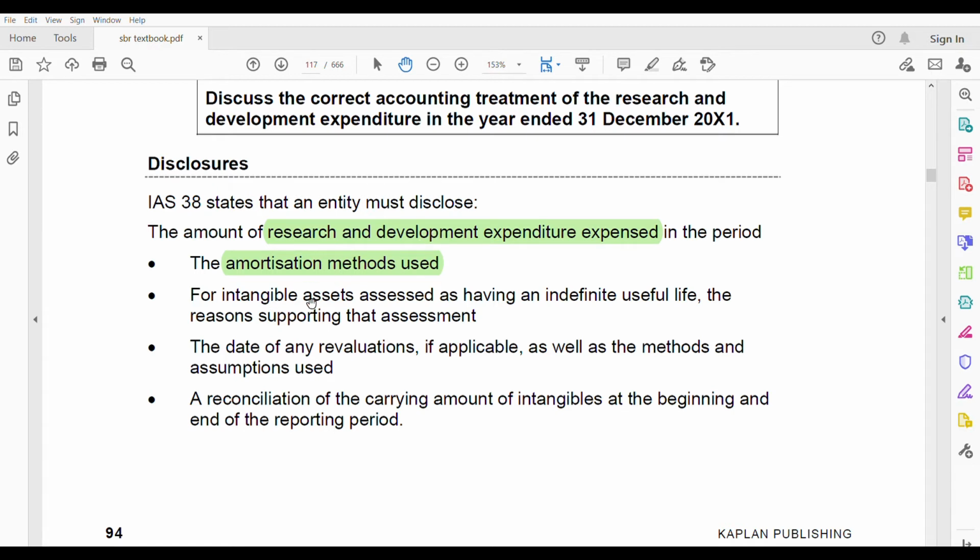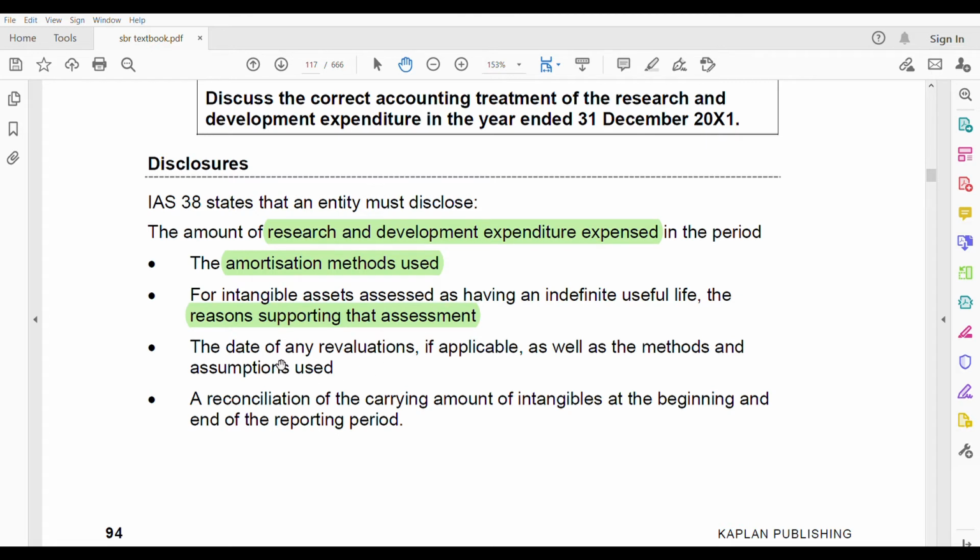For intangible assets assessed as having an indefinite useful life, the reason supporting that assessment must be disclosed. If you are saying that an intangible asset has an indefinite useful life, you should give reasons to support that assessment. It's not easy to say, okay, they have an indefinite useful life. Do you have any evidence to say that?